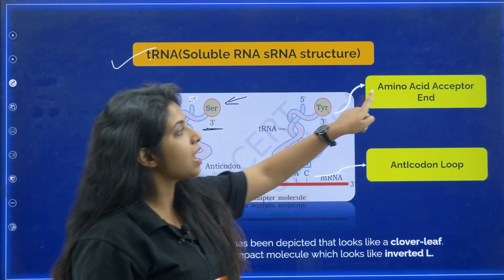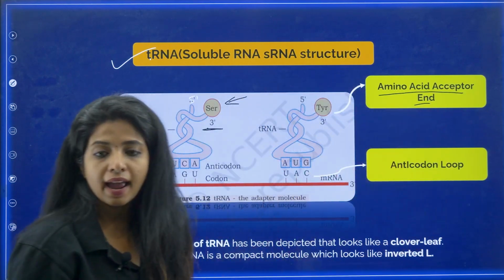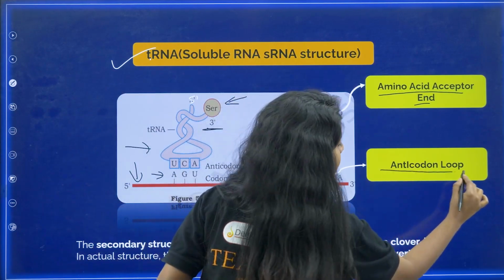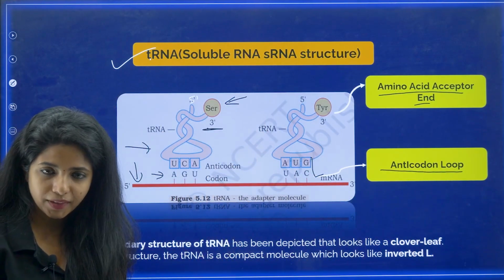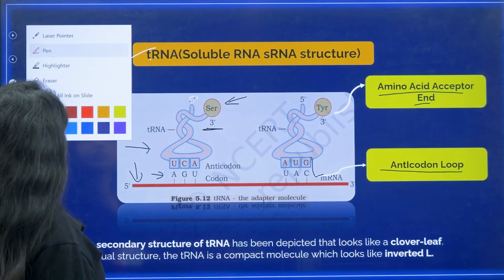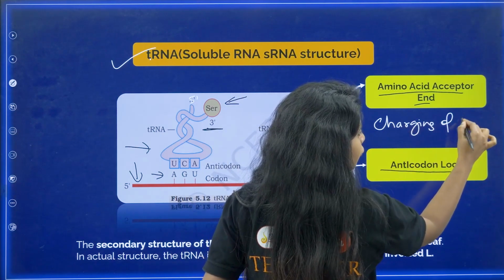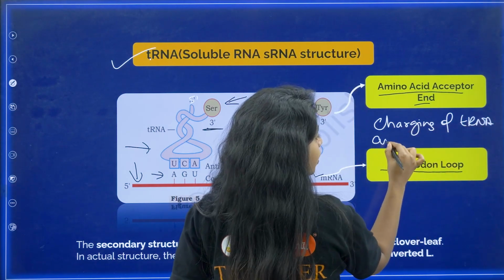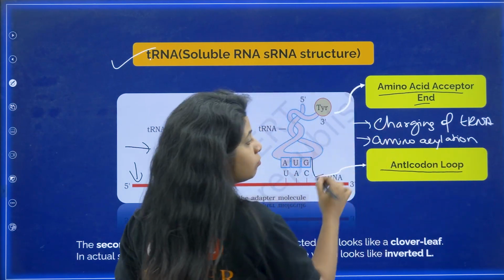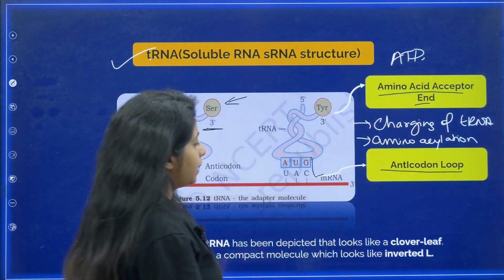So I will call this end the amino acid acceptor end. What do I call it? Amino acid acceptor end. Whereas over here, this loop which is there, what do you call this loop? This is known as the anticodon loop as well. Okay, and what do you call this process where the amino acid is coming and attaching over here? You call this process charging of tRNA, or you also call it the amino acylation reaction. Okay, both the terms can be used, and it uses lots of energy as well. There is a requirement of ATP over here.